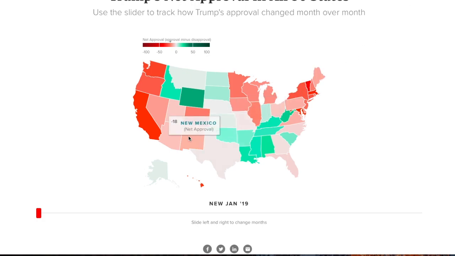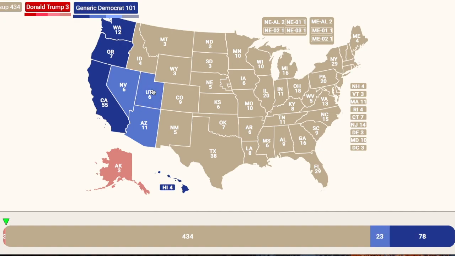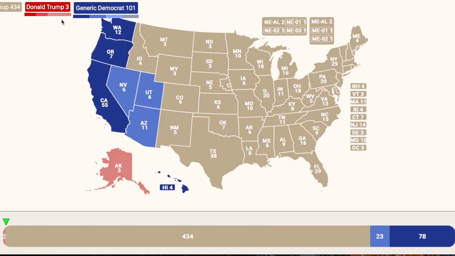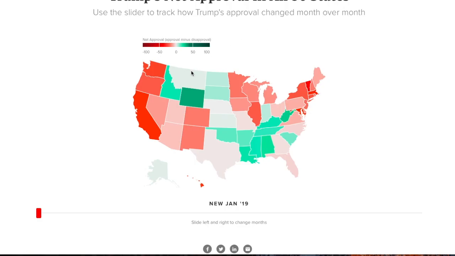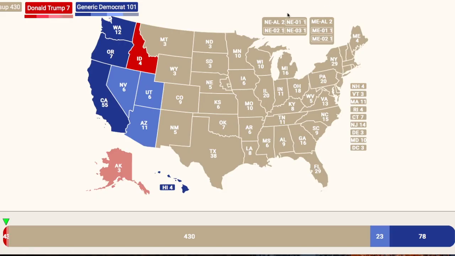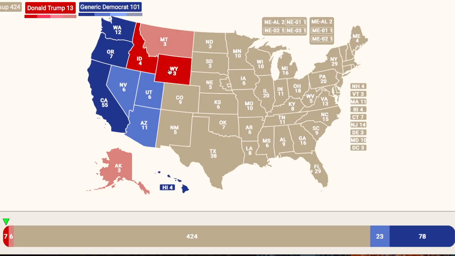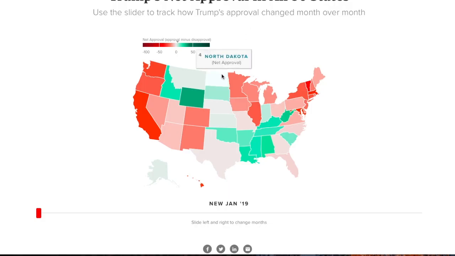Again, this is not a prediction. Utah underwater by 6. Again, definitely not a prediction. Utah moving into the likely Democratic column. Idaho positive 15, so that moves into Trump's safe column. State of Montana above water by 1, so that moves into Trump's tilt column. In the state of Wyoming, he's above water by a whopping 31 points, moves into, of course, Trump's safe column.